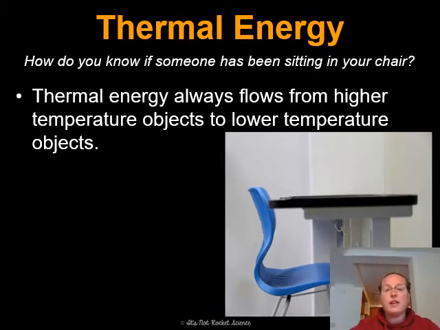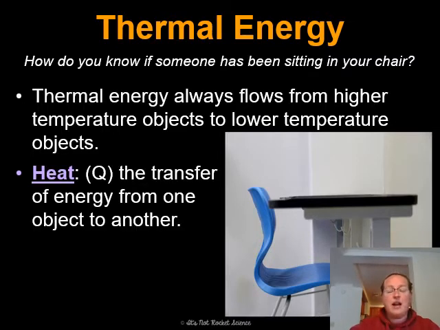So thermal energy always flows from higher temperature objects to lower temperature objects. The reason that your chair feels warm if there was somebody sitting there before is because that thermal energy has flowed from that person's body. So heat has left that person's body and it has flowed into the chair because your body is going to be warmer than the chair because your body is generating heat.